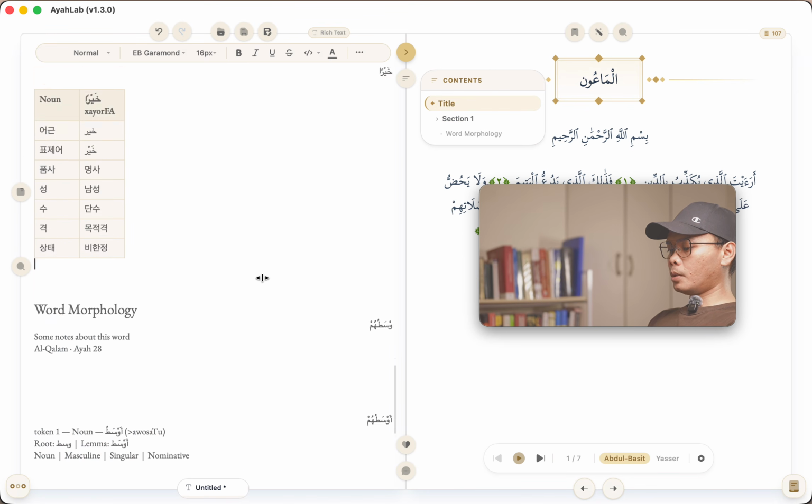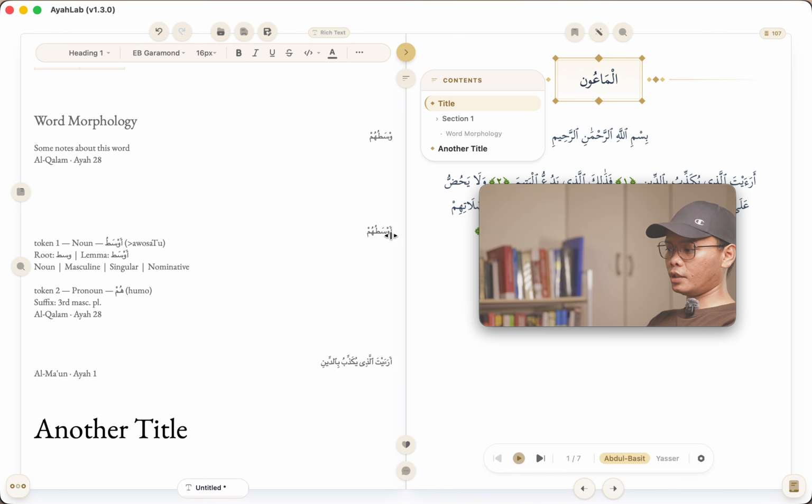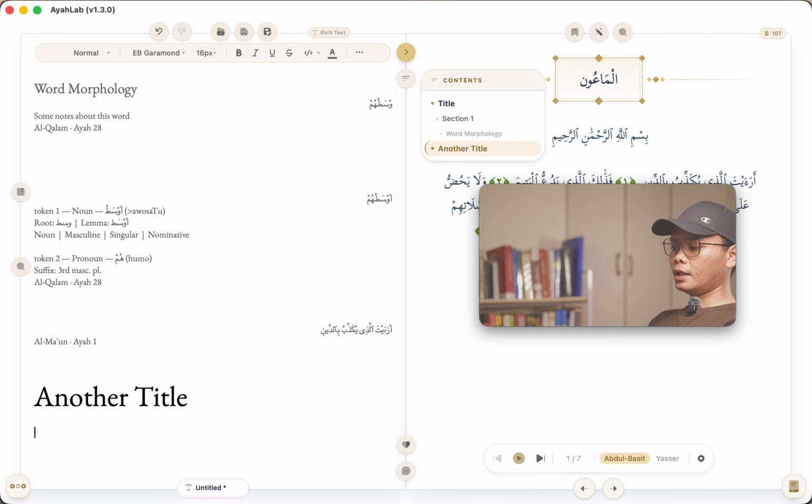Now, the lexical editor here as well has an enhanced markdown capability. So for me to write that heading, I can just type this number sign and then press space, and then it will turn into another title, right? As you can see here, I have title here, another title, right?